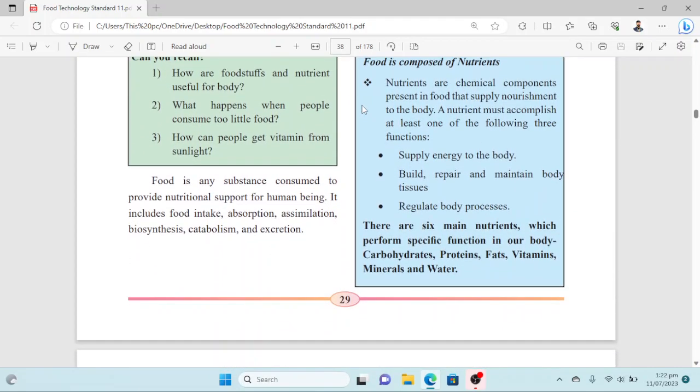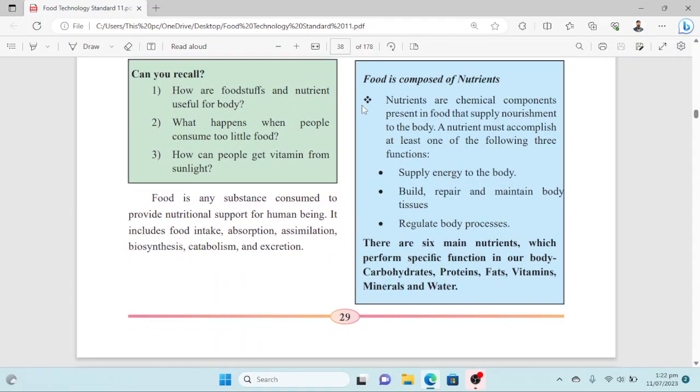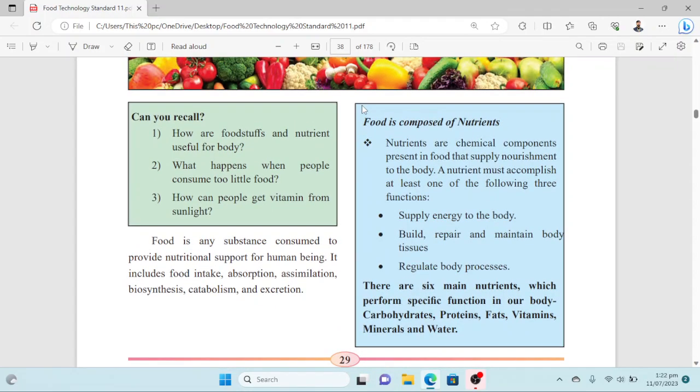First of all, let's recall what food is. Food is any substance consumed to provide nutritional support for human beings. It includes food intake, absorption, assimilation, biosynthesis, catabolism and excretion. So this is what food is. Food is composed of nutrients. It is said every type of food that we consume is basically enriched with some nutrients.